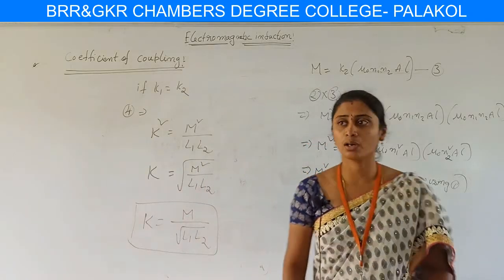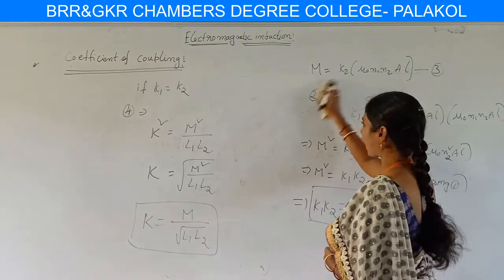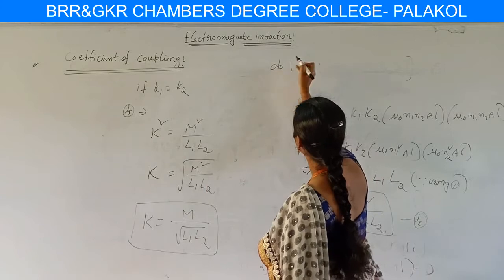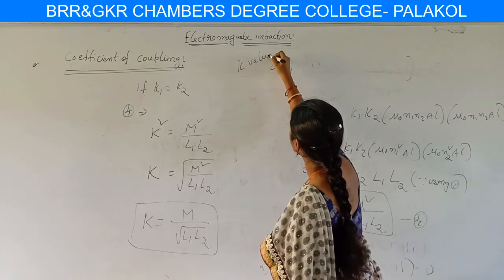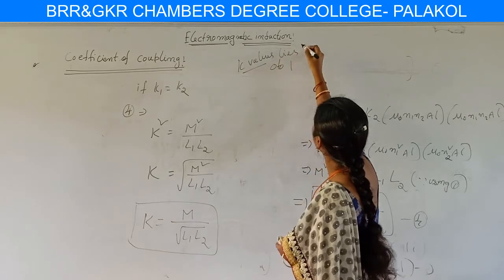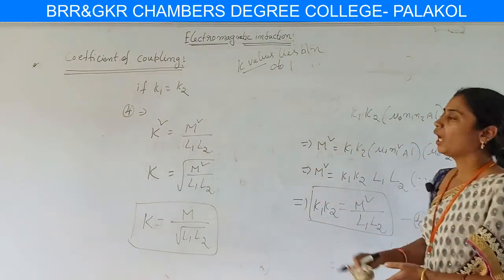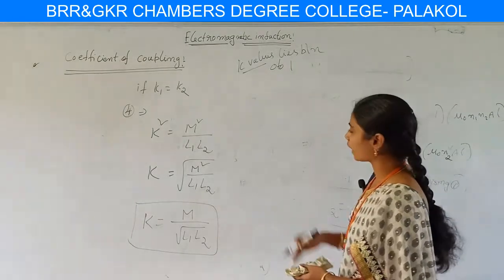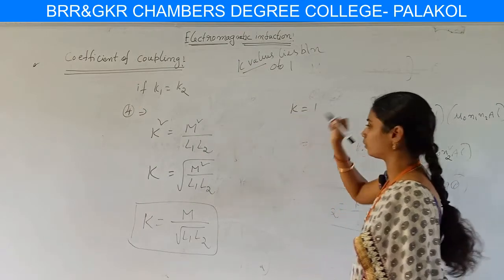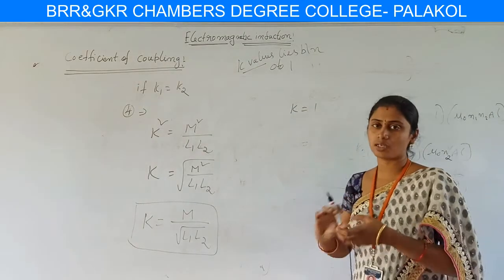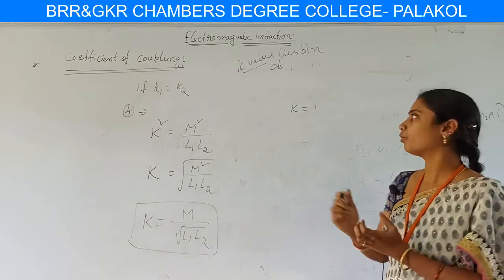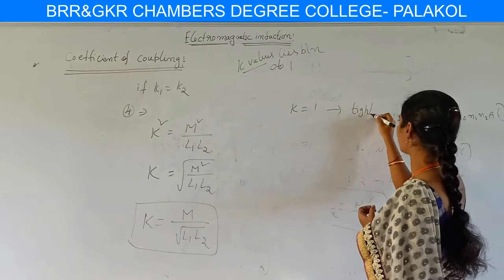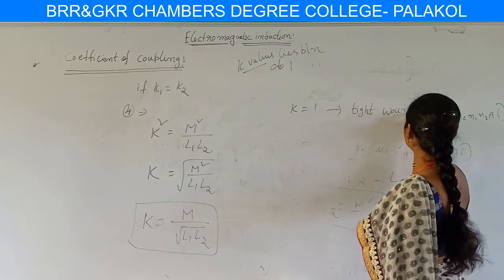The value of K lies between 0 and 1. If we calculate the coefficient of coupling for two coils and get a K value equivalent to 1, then we can say that the two coils are tightly wound. Here the K value is 1, so we can say that the two coils are tightly wound.